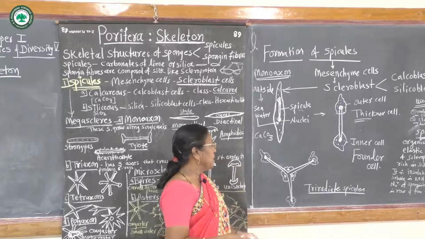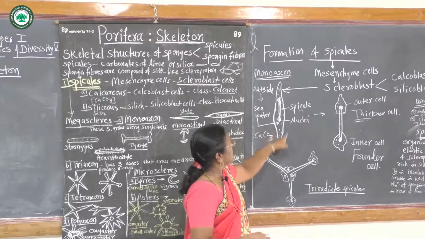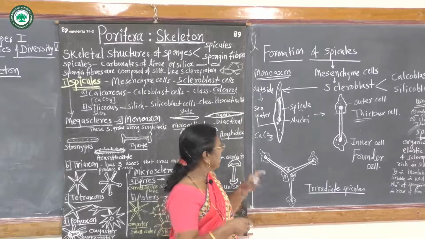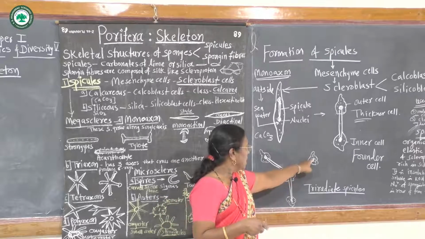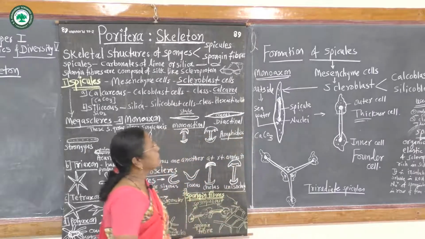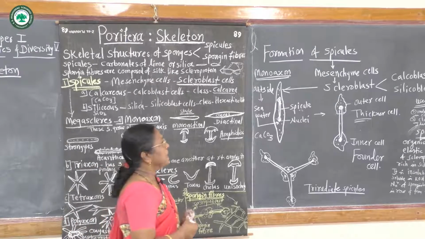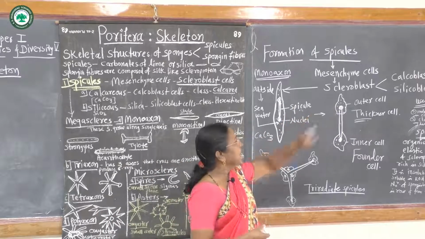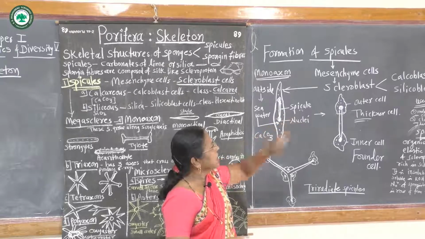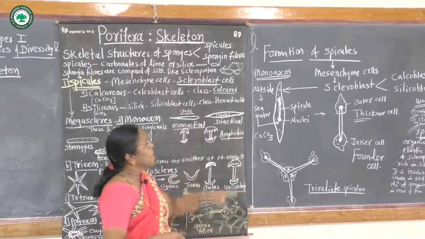Then a triradiate spicule is formed when three scleroblast cells come together and coincide with one another, and the triradiate spicule is deposited. If the scleroblast cells secrete calcareous material, they are called calcoblasts. When they secrete siliceous material, they are called silicoblasts. This is the formation of spicules.